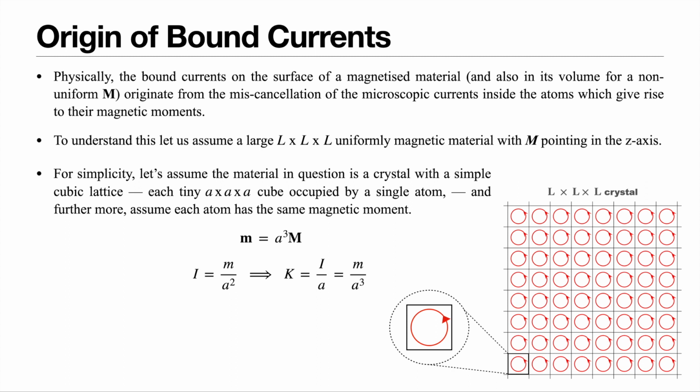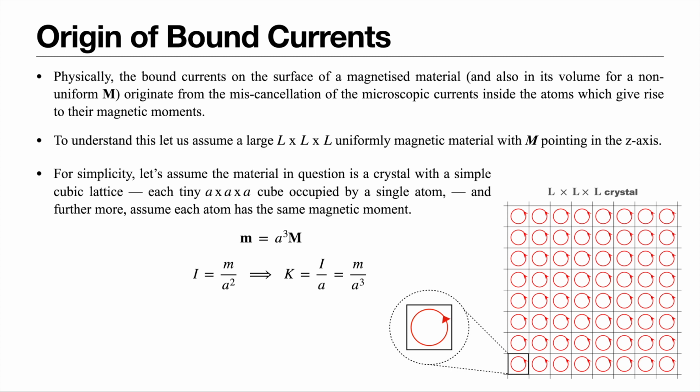We know the net magnetization per unit volume is capital M, and with the dimension of the cube, the magnetic moment of a single atom or a single cube under consideration is given by small m is equal to A cube capital M. So from this we can get the current that arises due to the magnetic moment as M by A square.